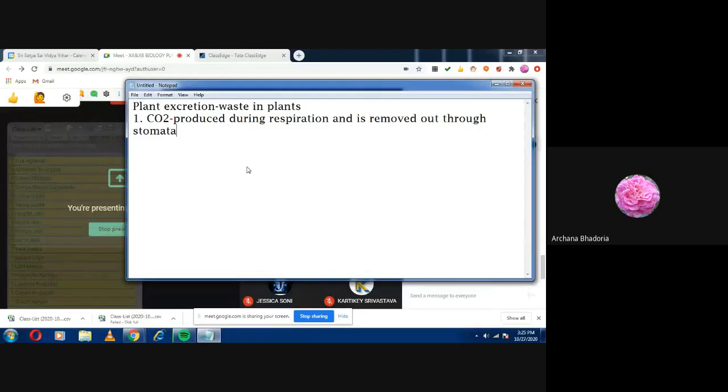What will you say? Lower epidermis. Yes, very good. You have to say present in the lower epidermis of the leaves. So you have to be a little more technical, children. Technical terms have to be used. Remember. So add all this: produced during respiration and is removed out through the stomata.